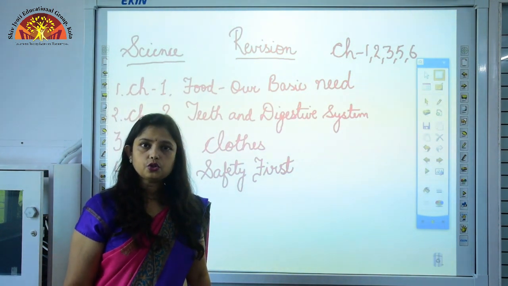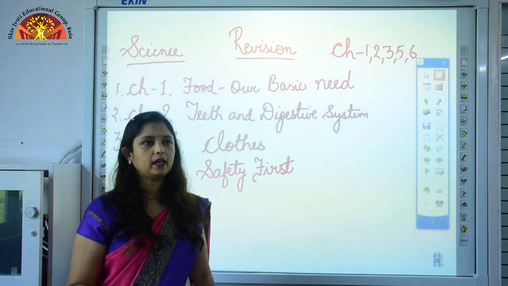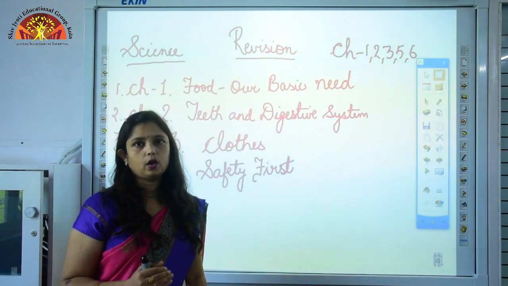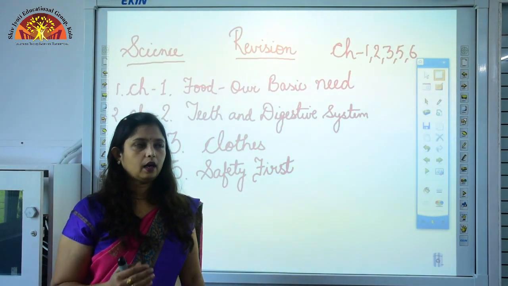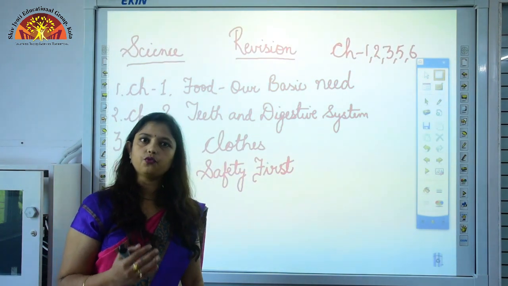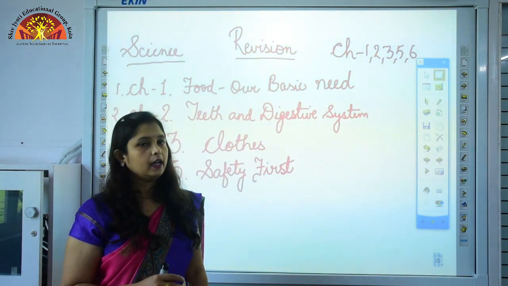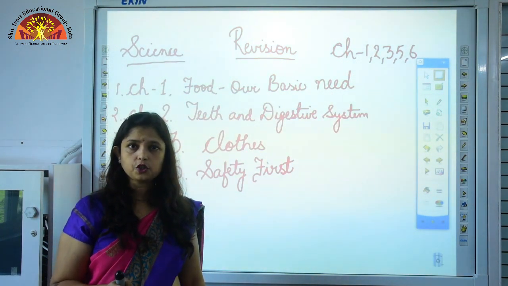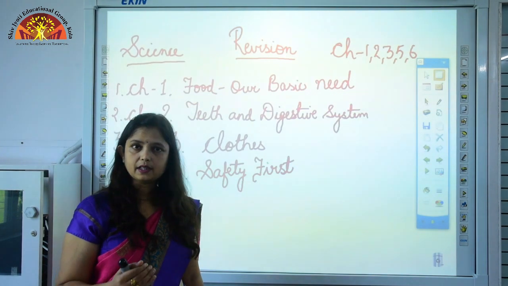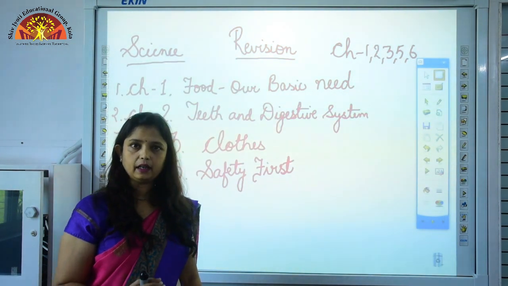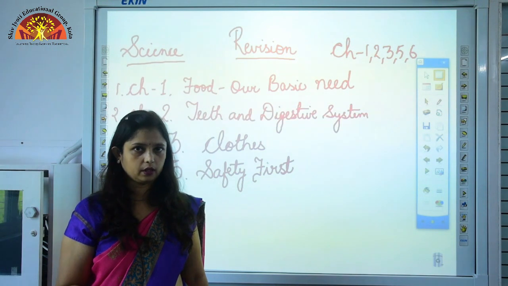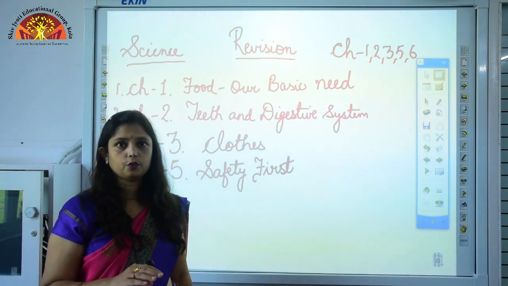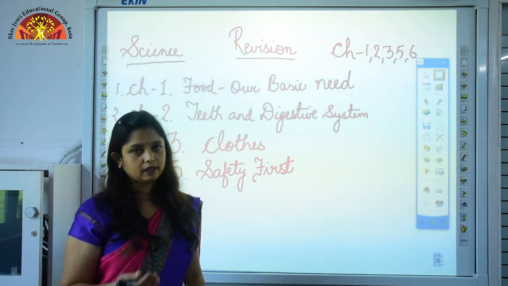Now students, the immediate help given to an injured person before the arrival of the doctor is called first aid. There are different first aids which have to be given for different injuries. In case of minor cuts and wounds, the wound should be washed properly and then an antiseptic is applied over it and a bandage or band-aid is put around it. In case of a burn, the affected area should be washed with cold water and then antiseptic cream is applied.